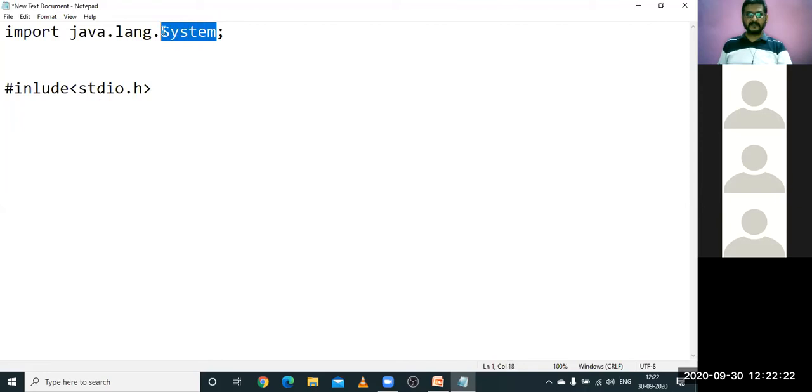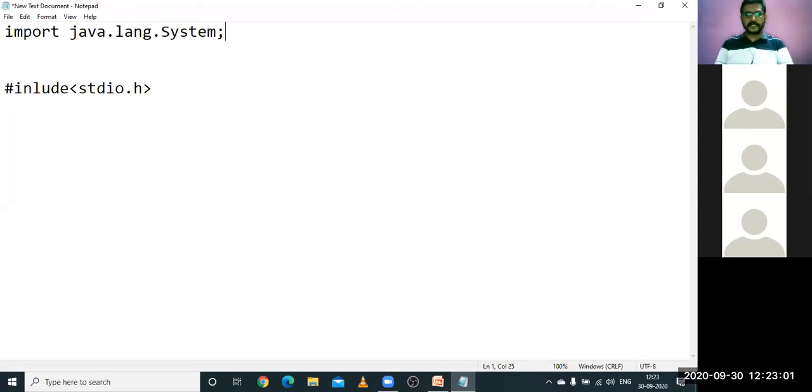Where is it available? The System class is available in a package called the java.lang package. You understand what I'm saying? We are going to use the System class features in our program, but where does this class come from? How can I locate this class? This class is located in, or bundled in, a package called the java.lang package.